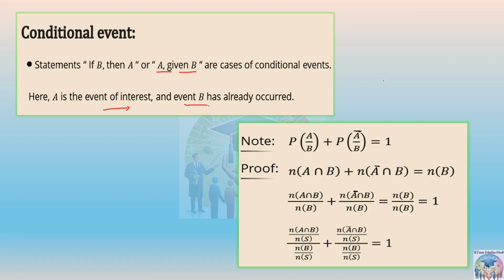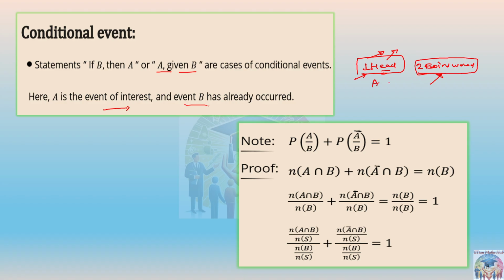Suppose I'm saying, what is the probability of getting one head when two coins were already tossed? Now you have to find the probability of getting the head. This is our interest. Two coins have already been tossed, so this event has already happened.